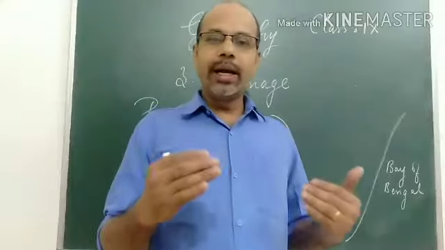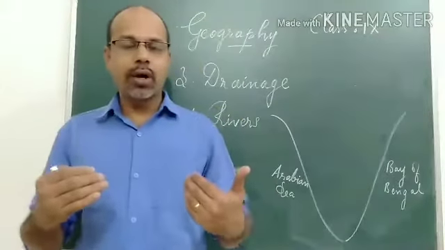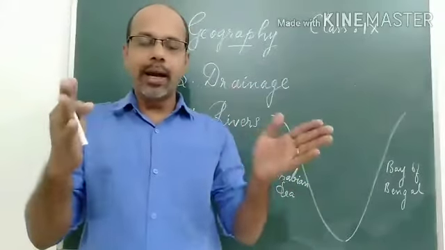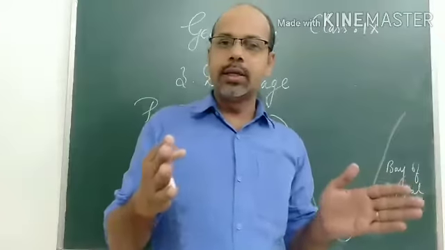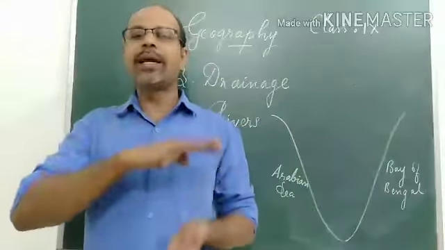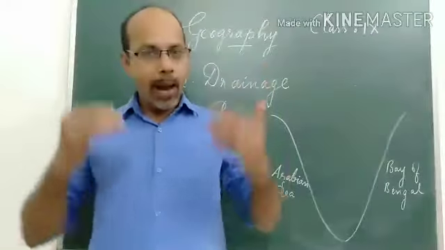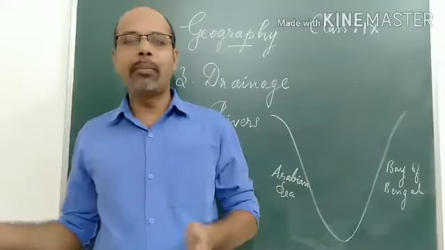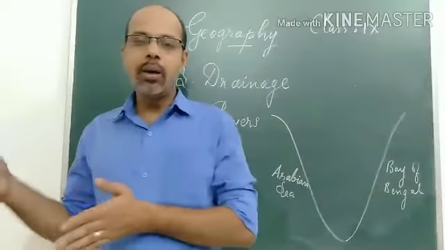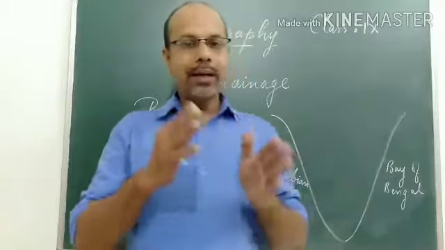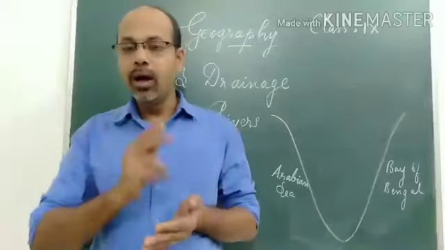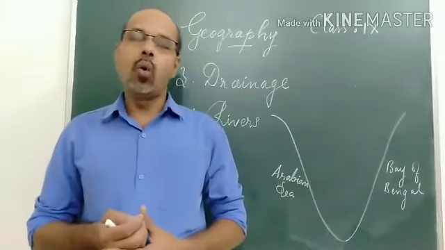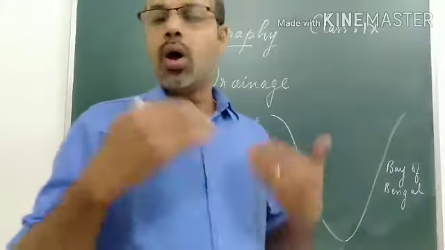Also we studied about water divide. What is a water divide? When there are two rivers flowing from the mountainous regions, and in between, if there is any upland, that can be a plateau or a mountain, these two rivers will be flowing parallel to the upland. That region, which is an upland between two rivers, is called a water divide.